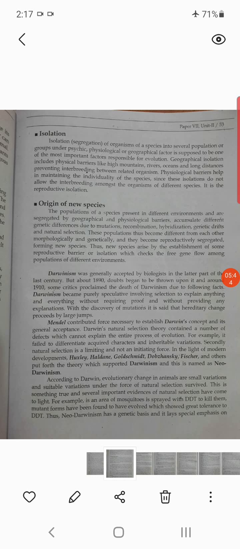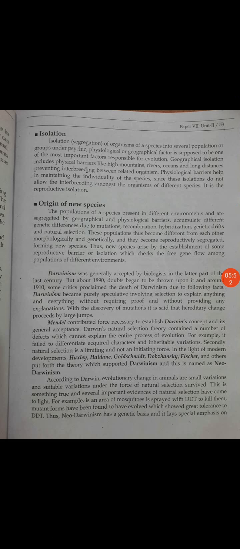So in short, we have to know that evolution is due to changes in the gene. This is the main theme of today's lecture. The changes in the gene occur by mutation, variation, then heredity, then natural selection. Those animals will survive and get offspring; otherwise, they become extinct. Then isolation. Then origin of new species.